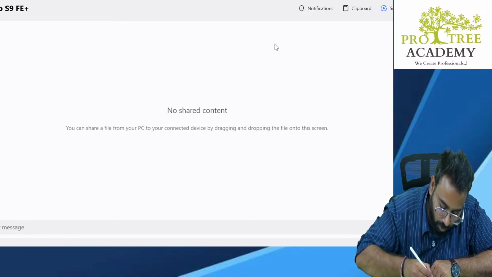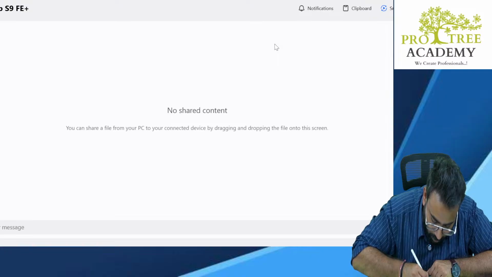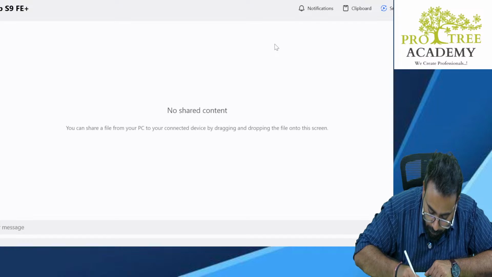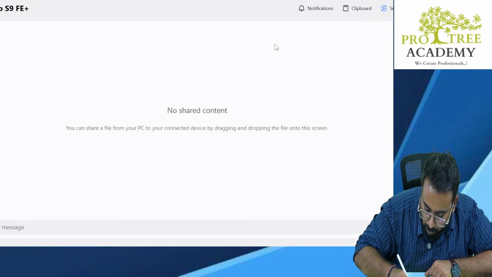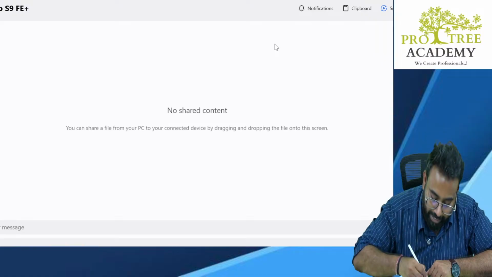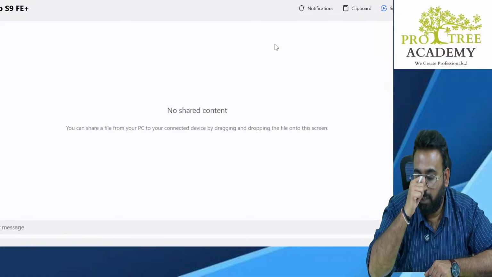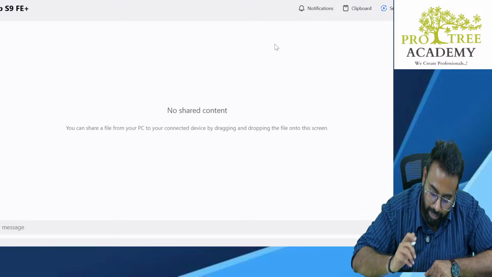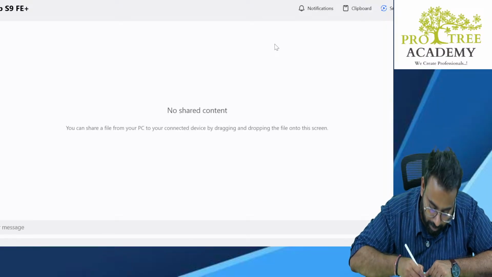The entry will look like this. Loss of goods due to fire account debit 10,000. Why is it debiting, sir? Because it is a loss or an expense. Whenever loss or expense goes up, it will be debited. So we are debiting it.